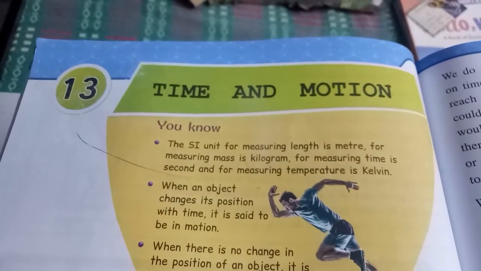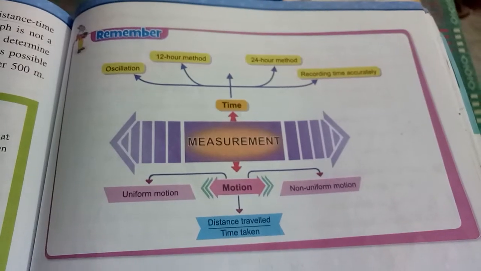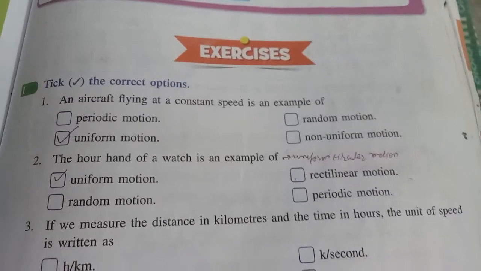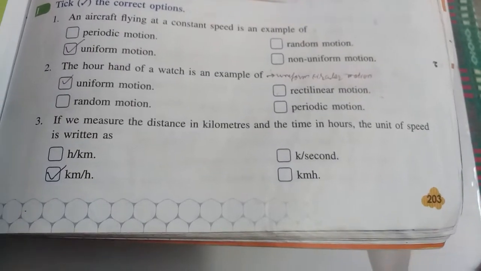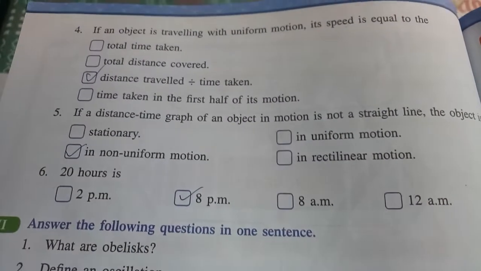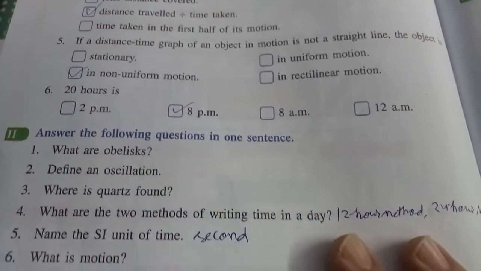Chapter 13 Time and Motion. An aircraft flying at a constant speed is in uniform motion. We measure distance in kilometers and speed in kilometers per hour. If an object is traveling at uniform speed, the distance traveled divided by the time taken gives the speed. A distance-time graph of uniform motion is a straight line.